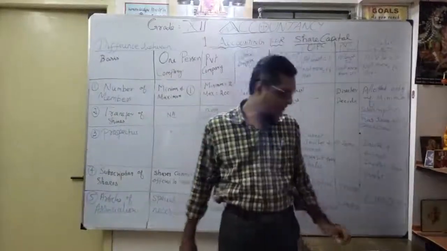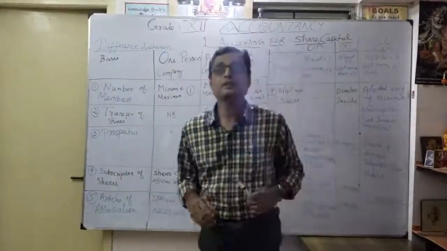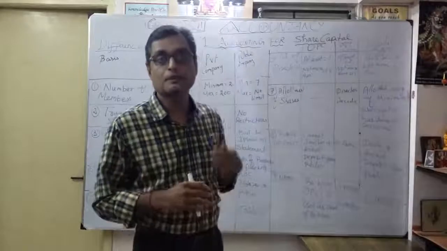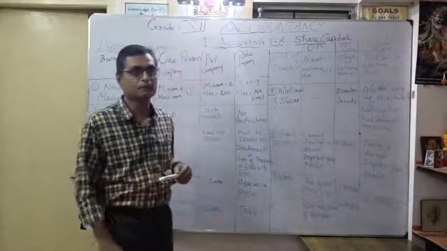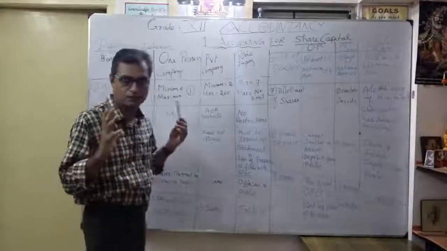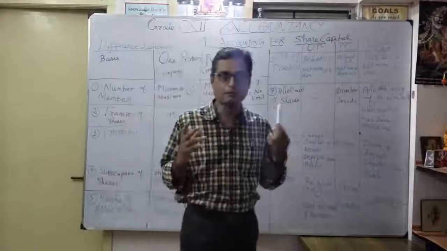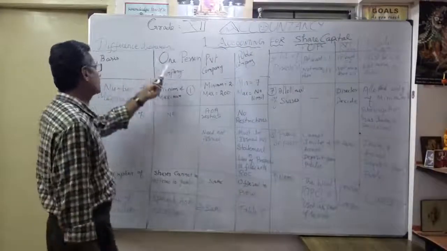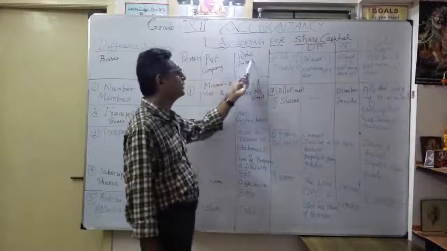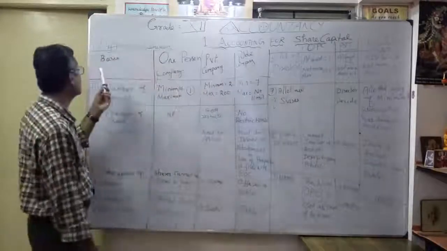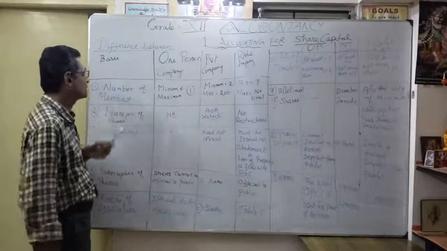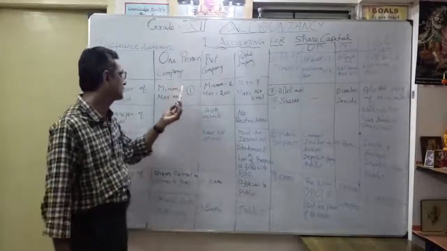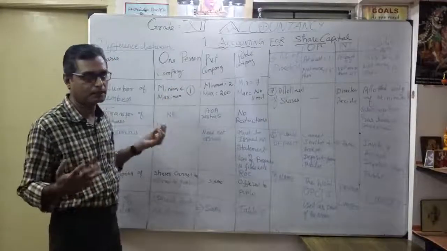So now we are discussing the difference between a one person company, a private company, and a public company. Correct. So that's your synopsis of understanding of the three kinds of companies. See here, the difference between one person company, private company, public company. The first one is the basis, number of members. As you know, in a one person company, naturally the minimum and maximum is only one person.